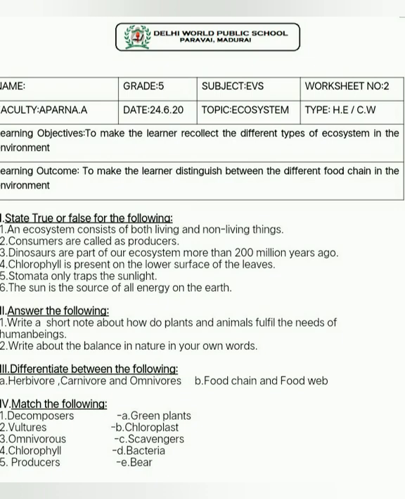Animals also provide food items like milk, eggs and meat. Animals provide food and leather. Domestic animals like dogs, cows and buffaloes help human beings in their daily lives. So this is the answer for the first one. Write about the balance in nature in your own words.